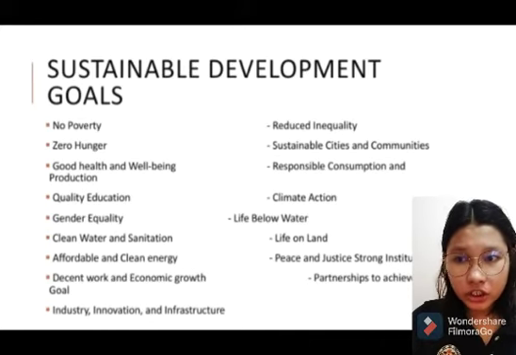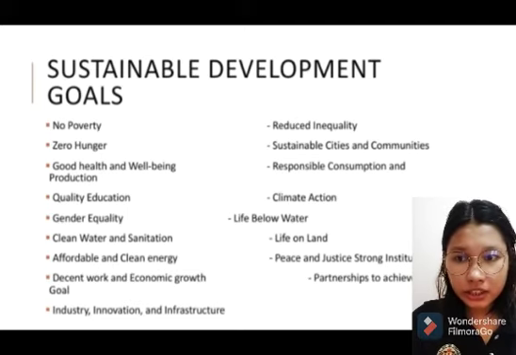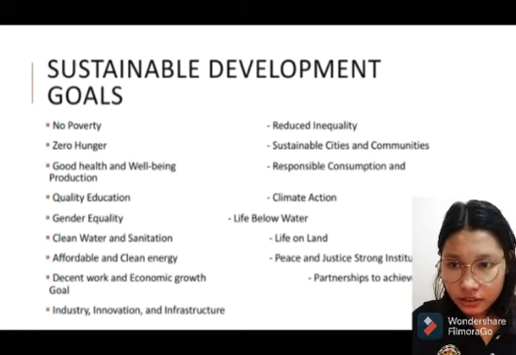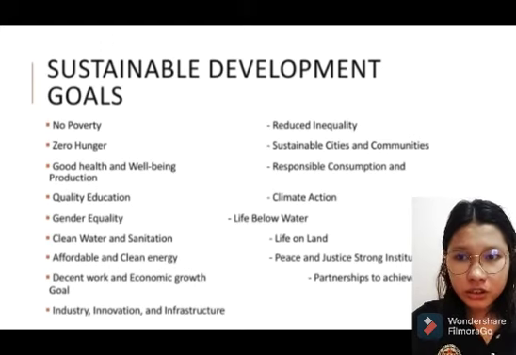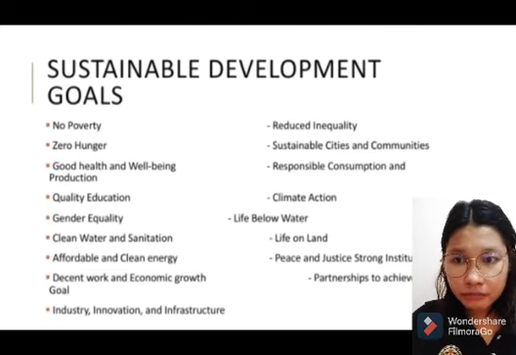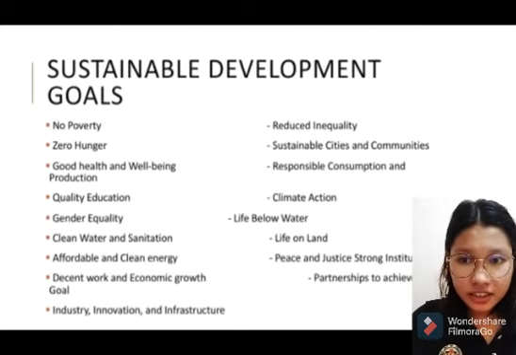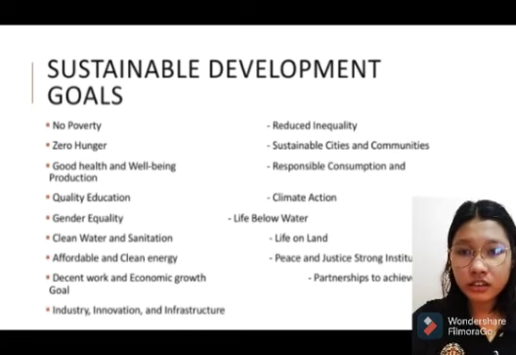Quality education, gender equality, clean water and sanitation, affordable and clean energy, decent work and economic growth, industry, innovation and infrastructure, reduced inequalities, sustainable cities and communities, responsible consumption and production, climate action, life below water, life on land, peace, justice and strong institutions, and partnerships to achieve the goals. So, these are the goals of sustainable development.